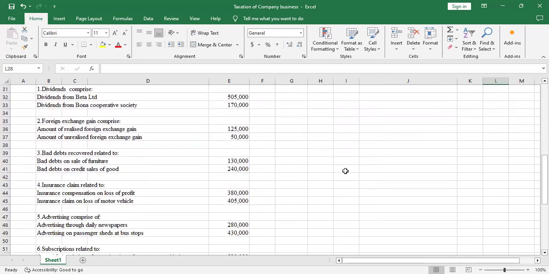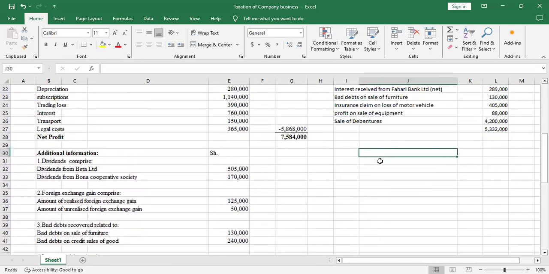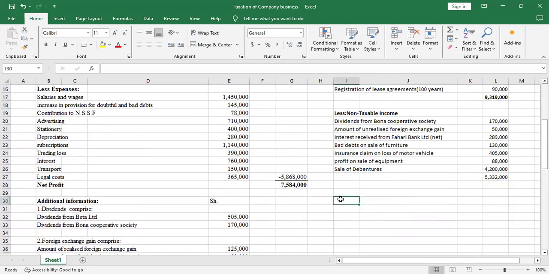Then the next item will be the allowable expenses. So I'll also less the allowable expenses. In this case, the only allowable expenses we calculate are the capital allowances.